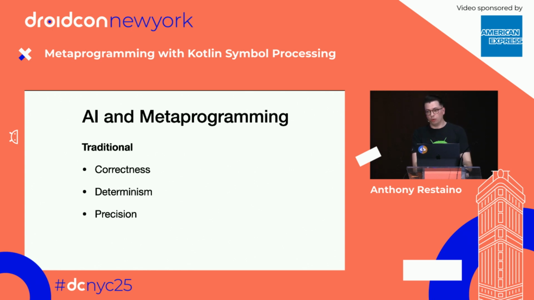And precision. We are handwriting this. An LLM sometimes is not going to be as precise as we want it to be, and we're going to have to modify it afterwards. But this, we can write exactly the code that we want all the time. On the other hand, AI is much more accessible.